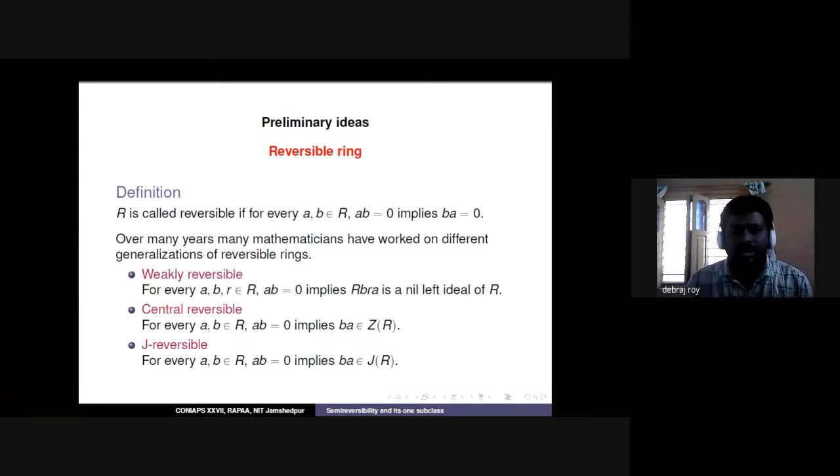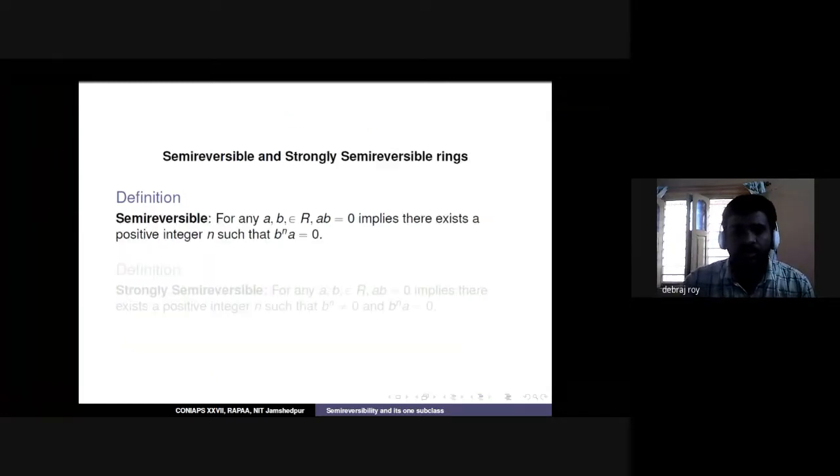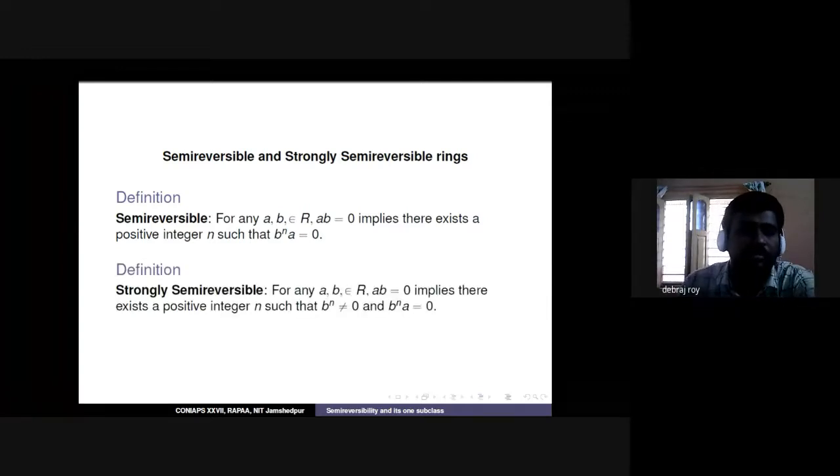So I wanted to do something a little different. I wanted to define a ring without involving any subring of the ring. I wanted to generalize something involving the power of an element. Then I got the idea and did it, of course with the help of my supervisor.